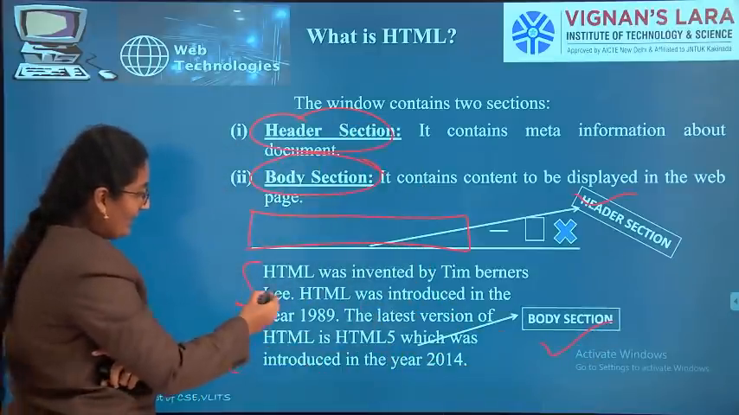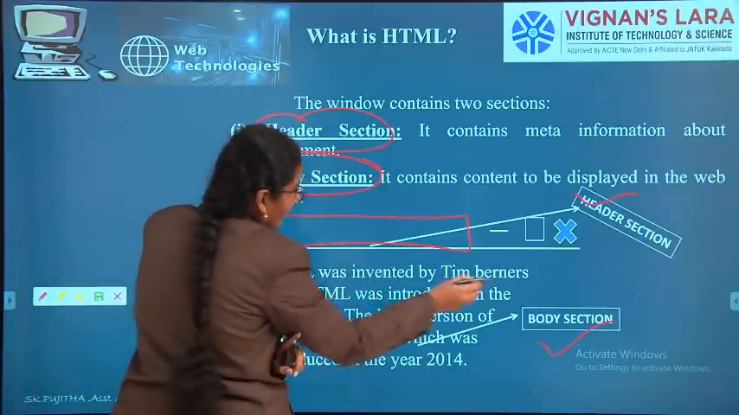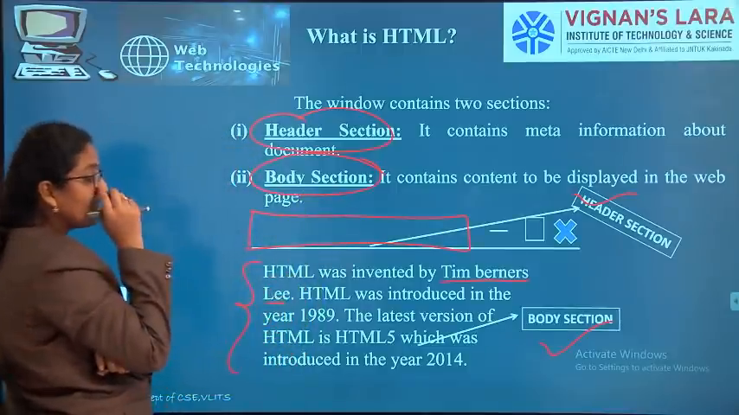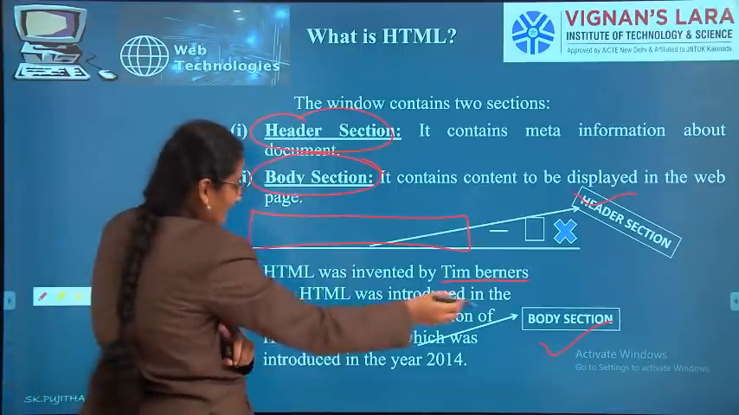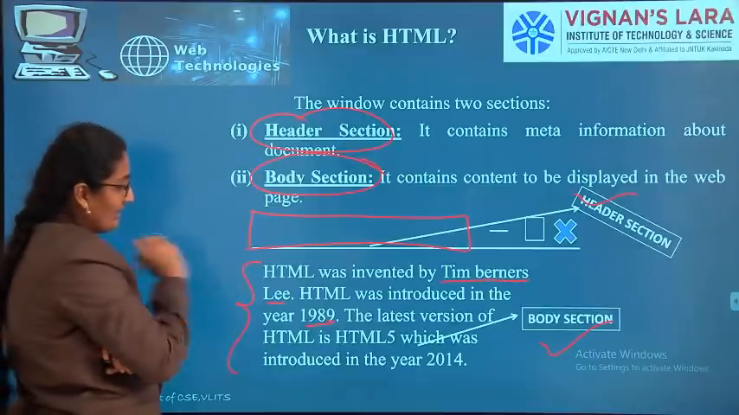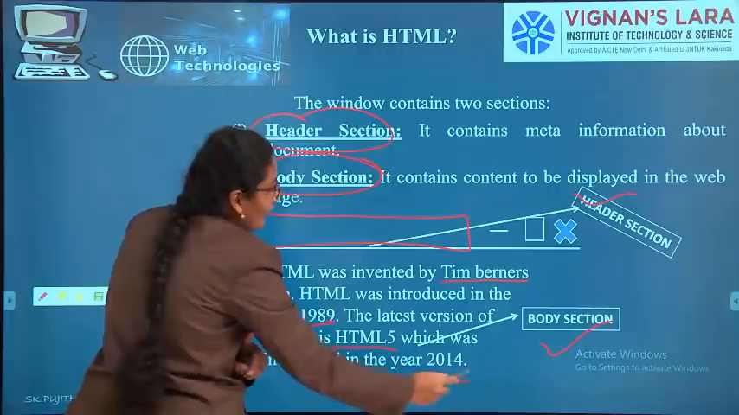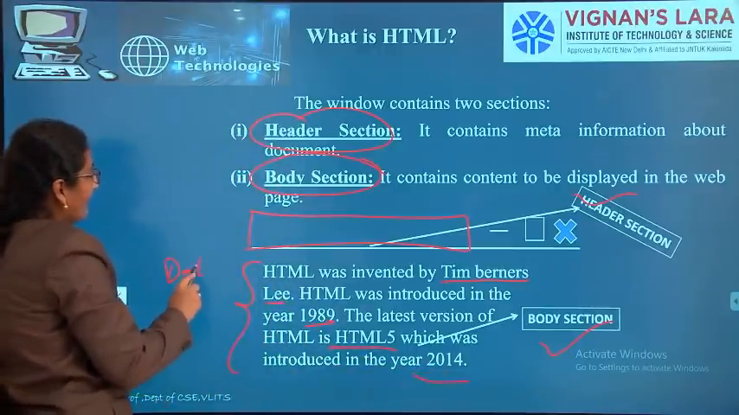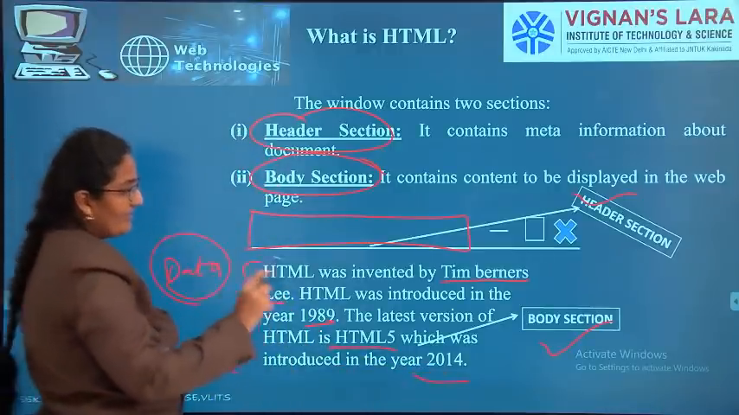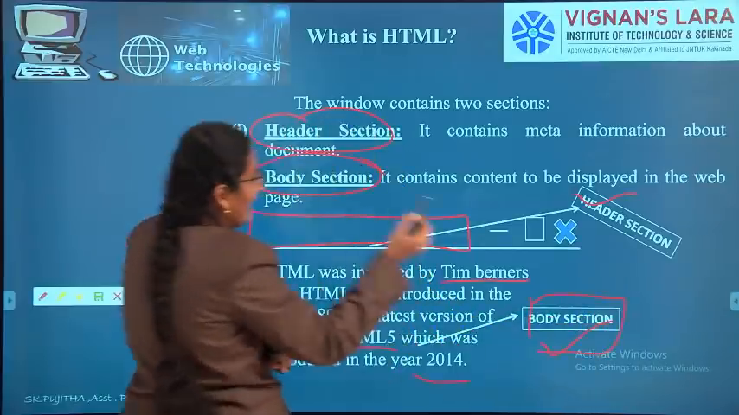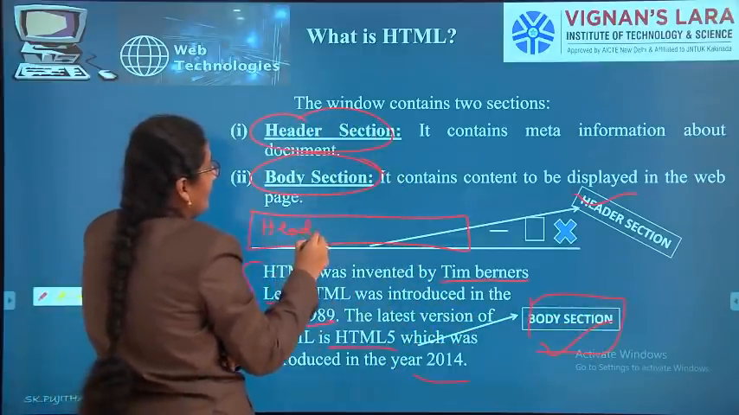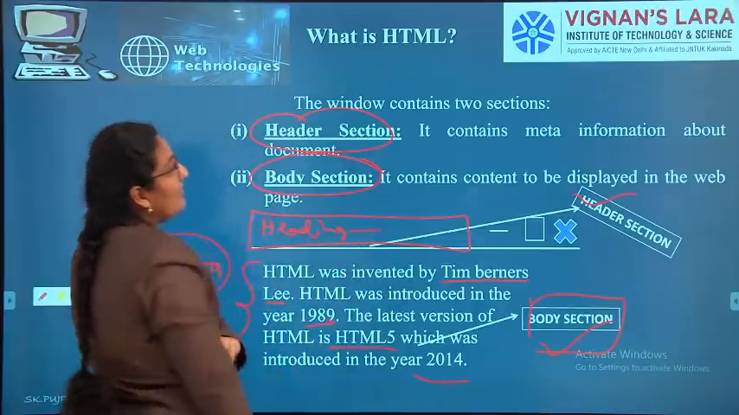What we have written here: HTML was invented by Tim Berners-Lee. This is the inventor's name. HTML was introduced in the year 1989. The latest version of HTML is HTML5, which was introduced in 2014. All this data can be written in the body section. Any heading can be written in the header section.